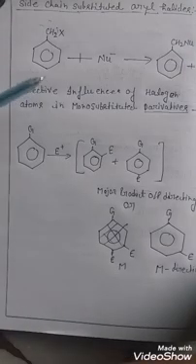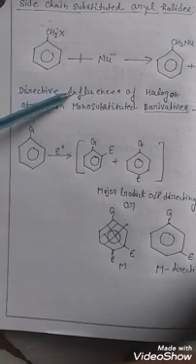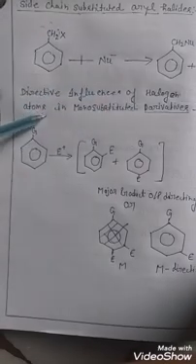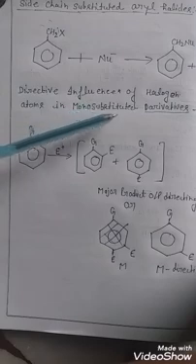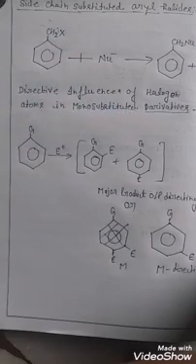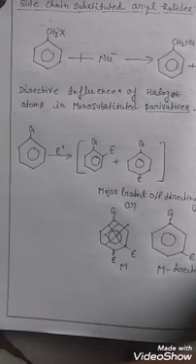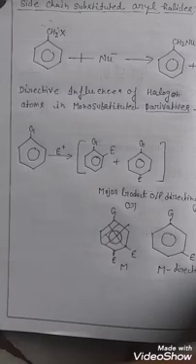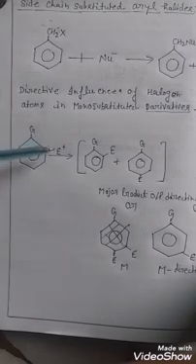The next topic is the directive influence of halogen atoms in monosubstituted derivatives. In substituted aromatic compounds like benzene derivatives, the benzene ring undergoes electrophilic substitution.